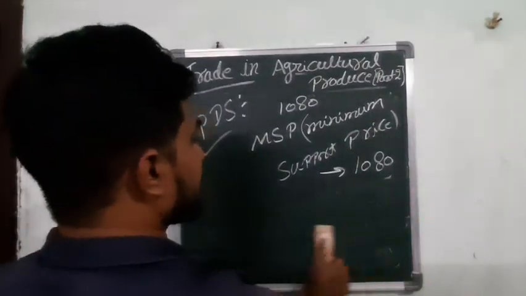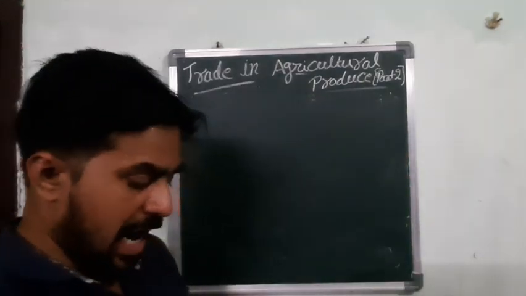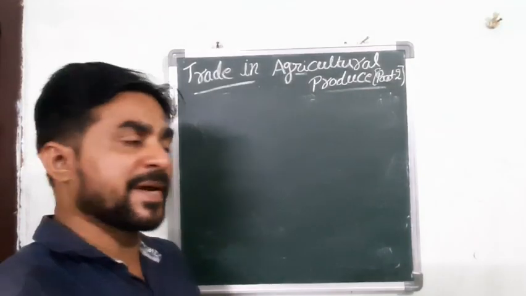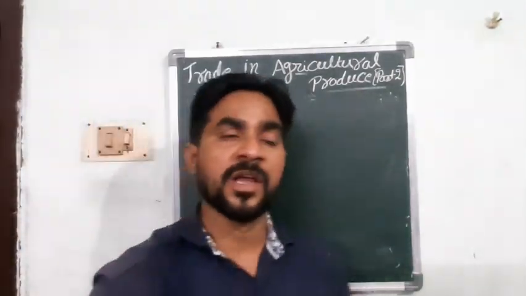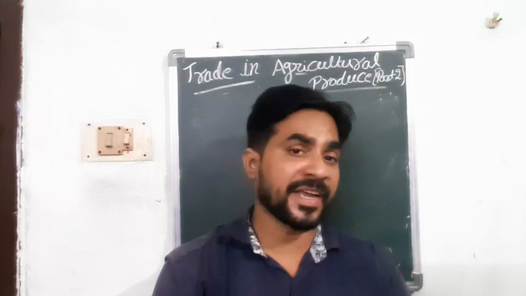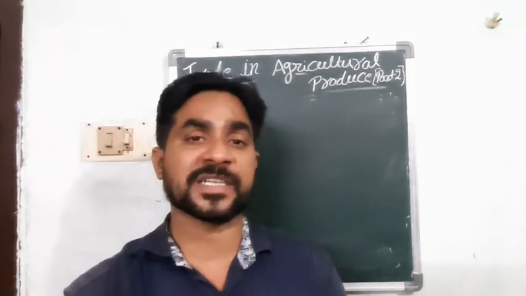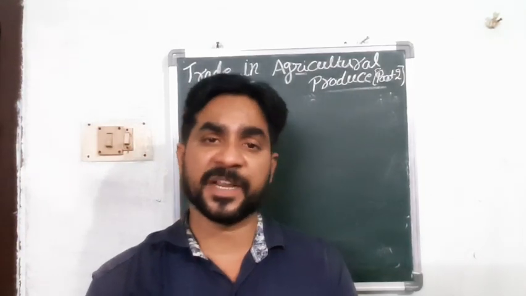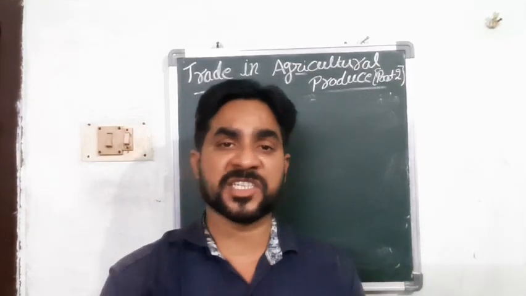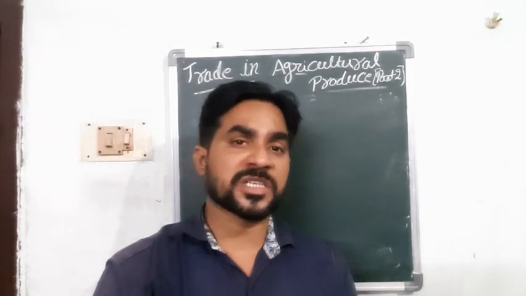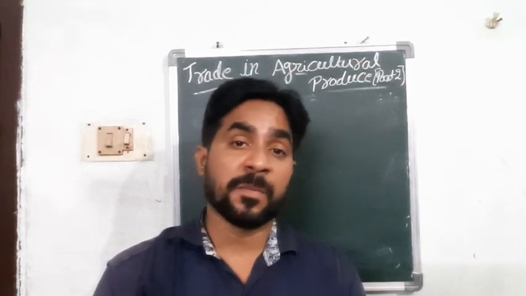So they'll start the auction price at 1080 rupees, and they'll give the bid. Bid means the maximum amount. For example, you are aware of the auction in Kabaddi and also the IPL, Indian Premier League. For example, we see Mahendra Singh Dhoni. In the auctioning of IPL, Mahendra Singh Dhoni got bids from a lot of teams.